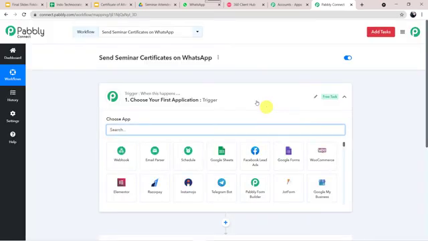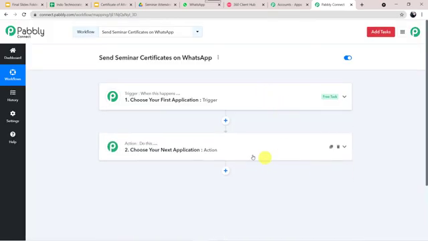Now here we can see a trigger window and an action window. You might be thinking, what is this trigger? What is this action? So let me tell you, Pabbly Connect works on the concept of trigger and action. Trigger means when this happens, action means do this. So in this use case, we want that whenever the detail of the attendee who is attending the seminar is added into the Google Sheet, automatically a message is sent on the WhatsApp number of that attendee.